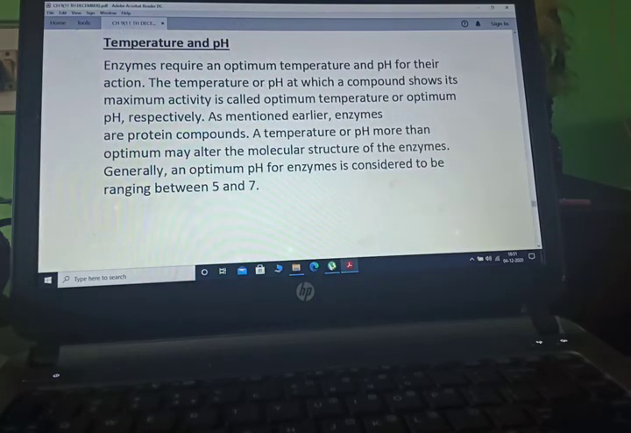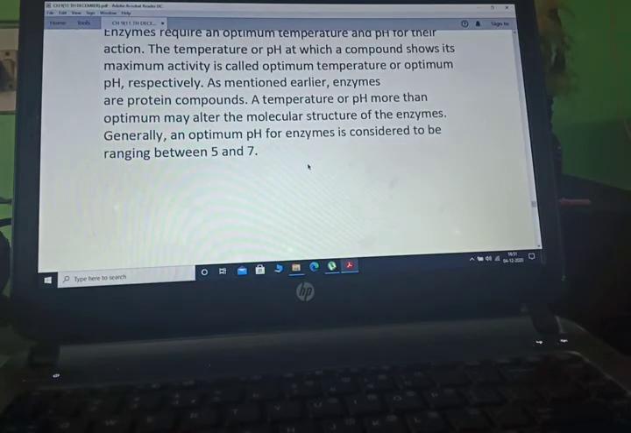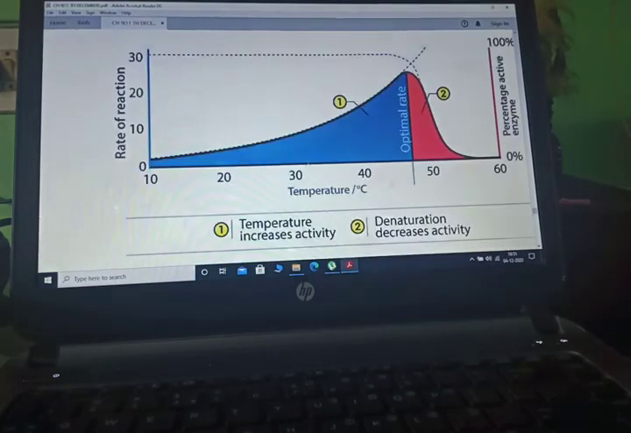Now, temperature and pH. Enzymes require an optimum temperature and pH for their action. The temperature or pH at which an enzyme shows its maximum activity is called the optimum temperature or optimum pH respectively. As mentioned earlier, enzymes are protein compounds. A temperature or pH beyond the optimum may alter the molecular structure of the enzyme. Generally, the optimum pH for an enzyme is considered to range between 5 and 7.